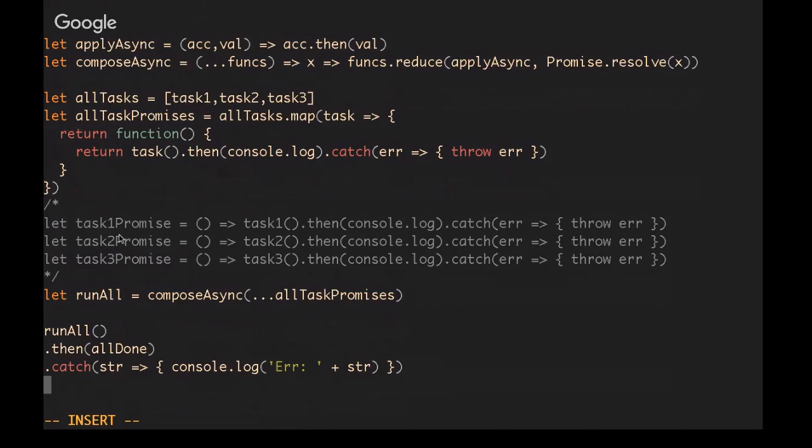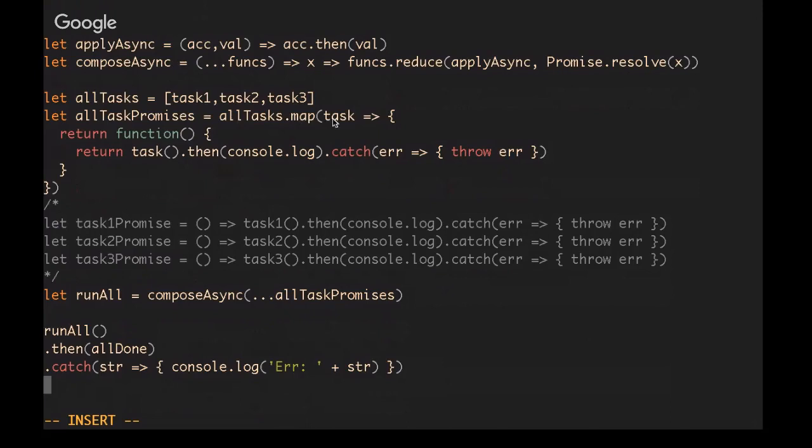Well, what we can do is the same as what we've done down here, which is wrap each function that returns a promise in a new function, append the .then with the console log and the .catch with the error throw error. So I'm including this code because it will produce the exact same output as this code in case the map is confusing you. So if this is clearer, cool, that's all that this map is doing. But let's actually look at the map.